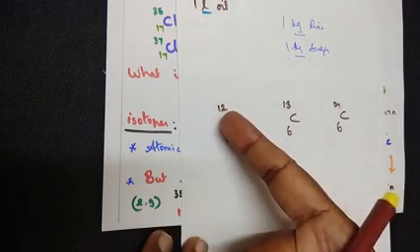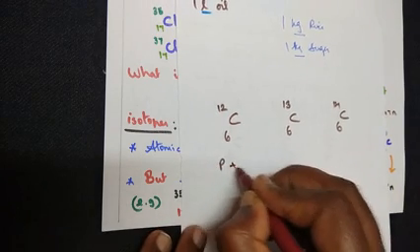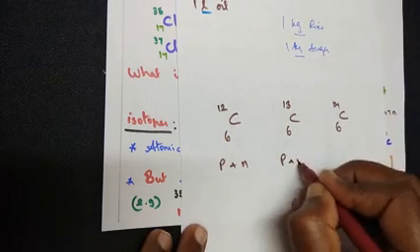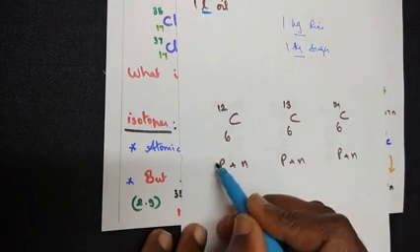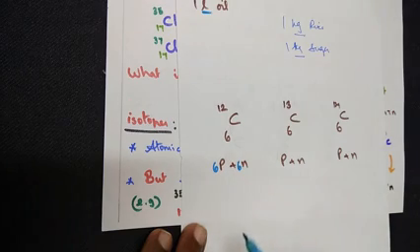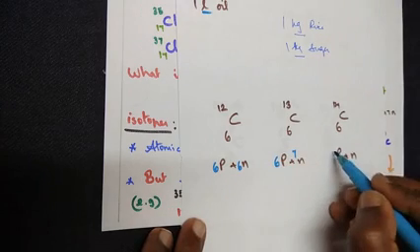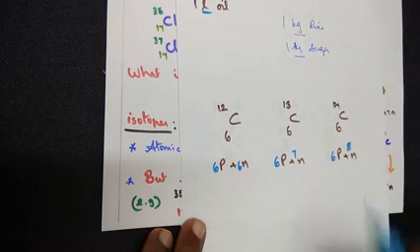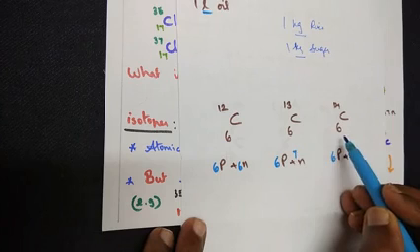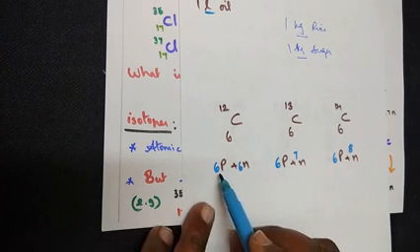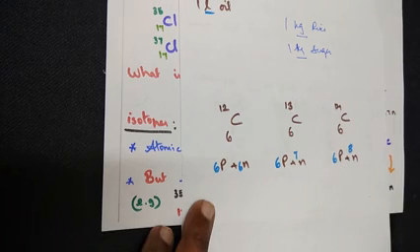Now how do we calculate the atomic mass of a particular atom? By adding up the number of protons and neutrons. So let's add the number of protons and neutrons. In this case 12 is the answer, so there are 6 protons and 6 neutrons. In this case there are 6 protons and 7 neutrons. In this case there are 6 protons and 8 neutrons. There is a reason why we are writing 6 as the atomic number in all the cases, the number of protons is 6 here, here also 6 and here also 6. We'll see one by one.